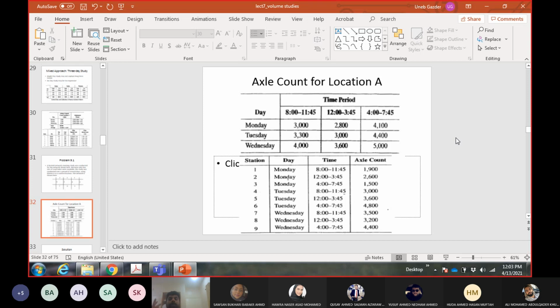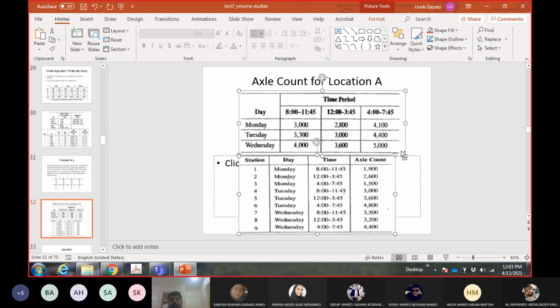Okay, now first of all, the first thing which we'll do here is we will convert these values, which are for 3 hours 45 minutes, into 4-hour values, because we need full 12-hour count, right? We need full 12-hour count. So we need to fill up the 15-minute gap which they have left here.